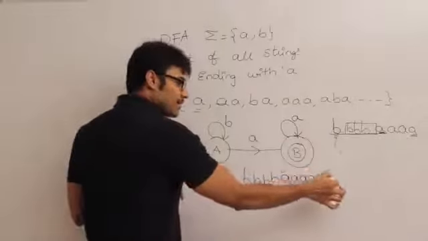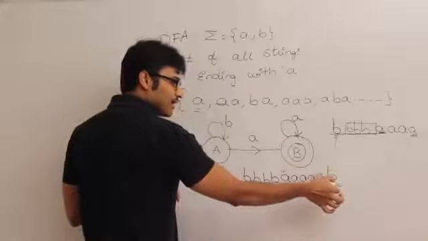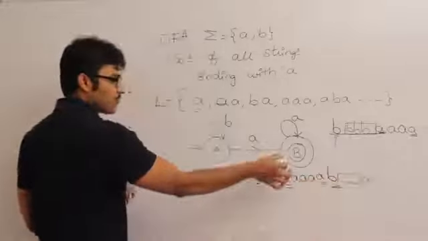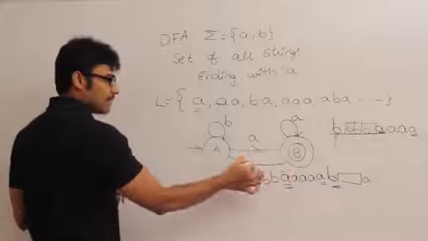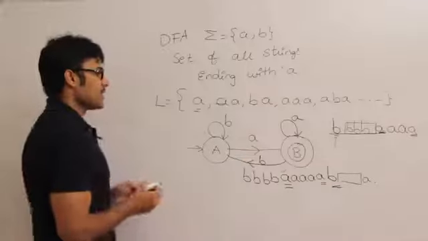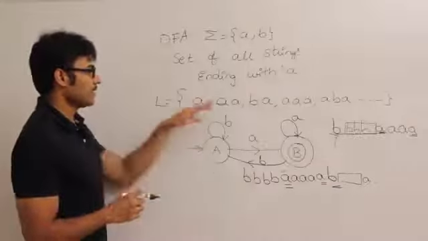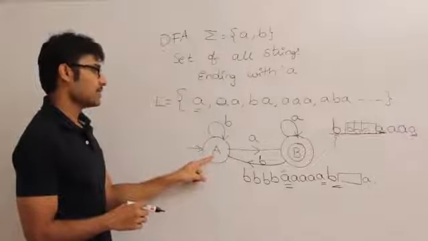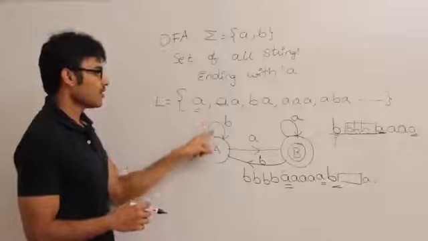But if I get a B, it is not ending with A. So again I have to wait for some A. Therefore, if I get a B, I will be waiting for A. See how these states act in the context of this problem: state A accepts any number of B's without doing anything.